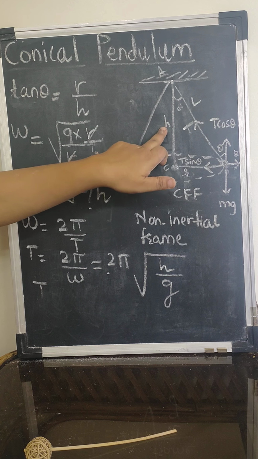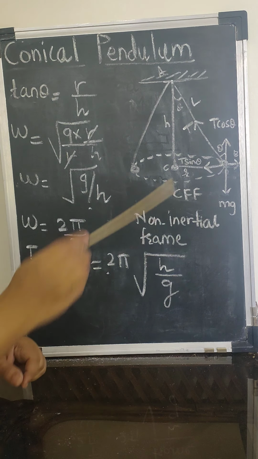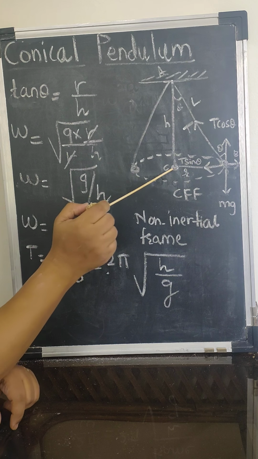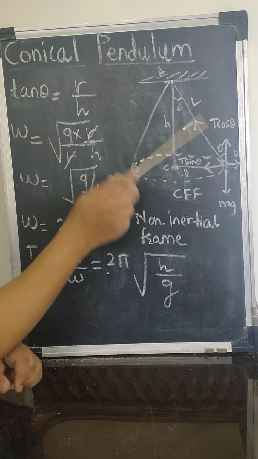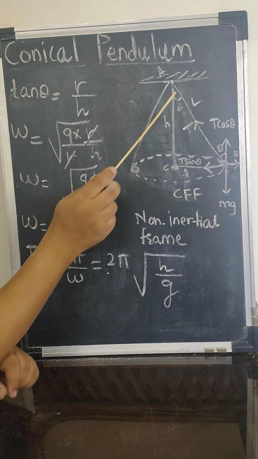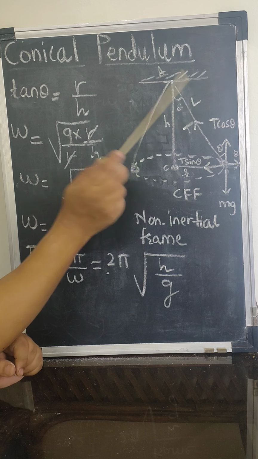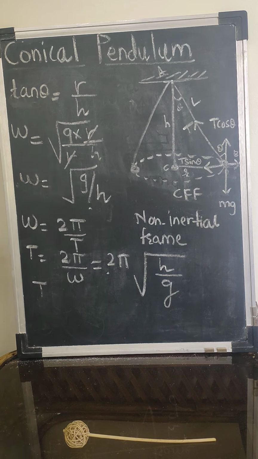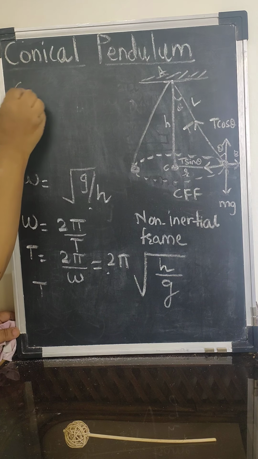As you will see, this is the height, and one more thing I can do to get the frequency. As you will see from the geometry of the right angle triangle ABC, cos theta is equal to what? H upon L, adjacent upon hypotenuse. So I can also do one more substitution for the height.